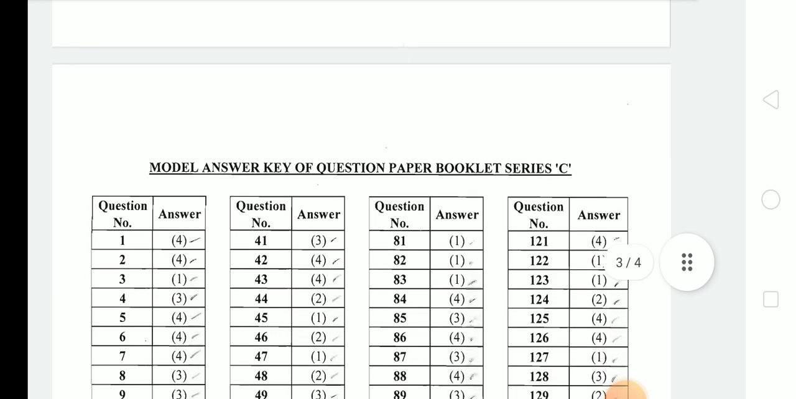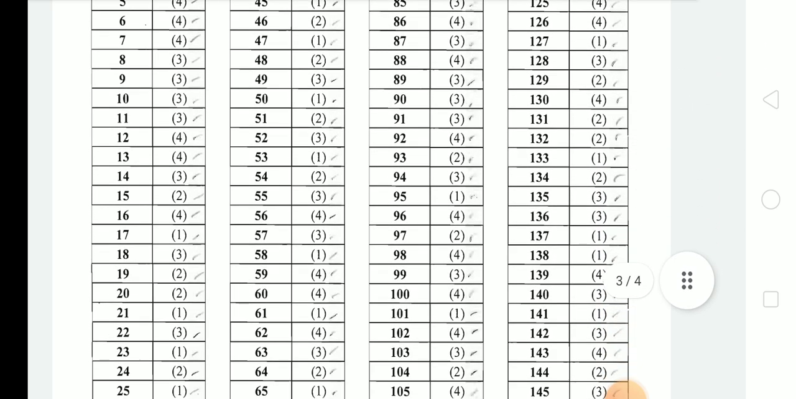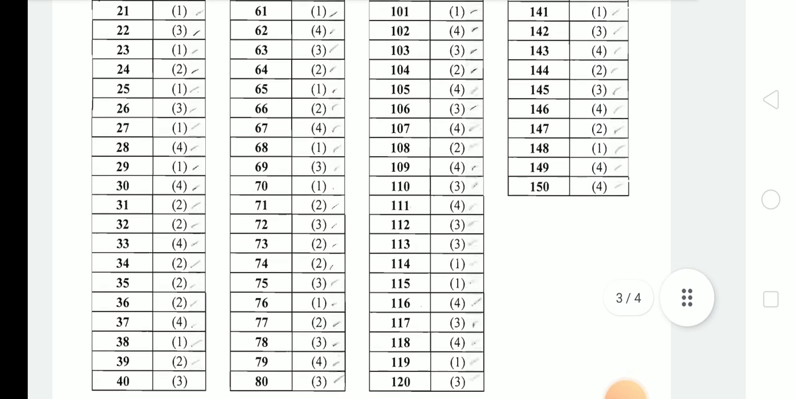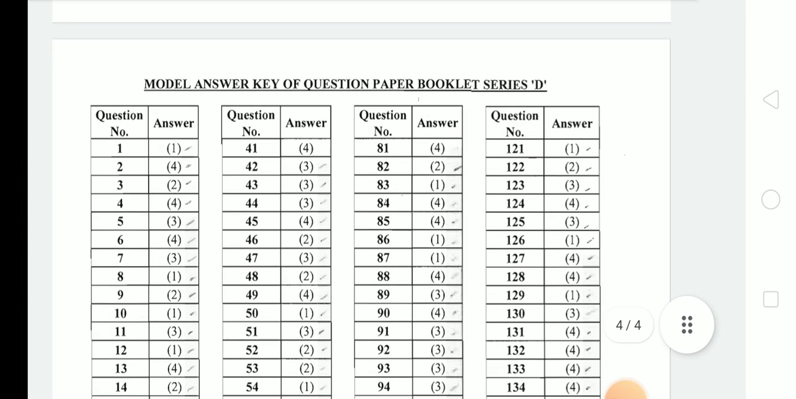And this is the answer key of question booklet series C. And this is relating to series D.